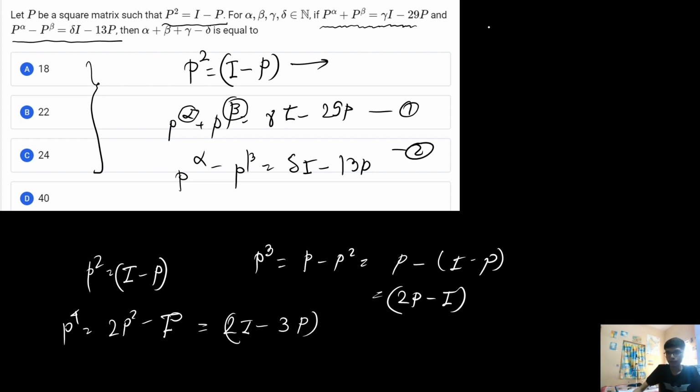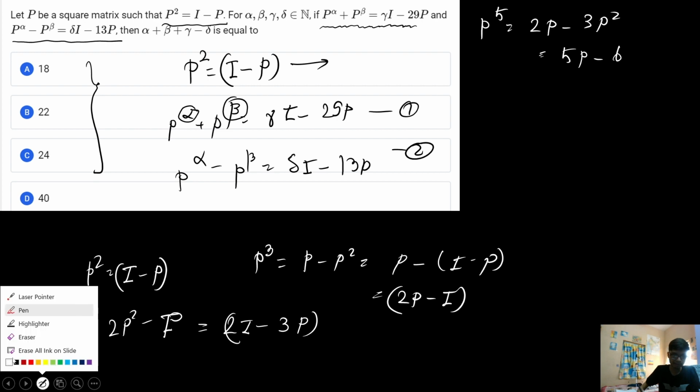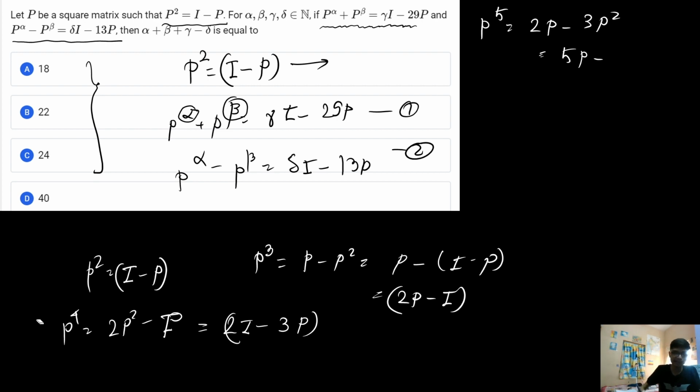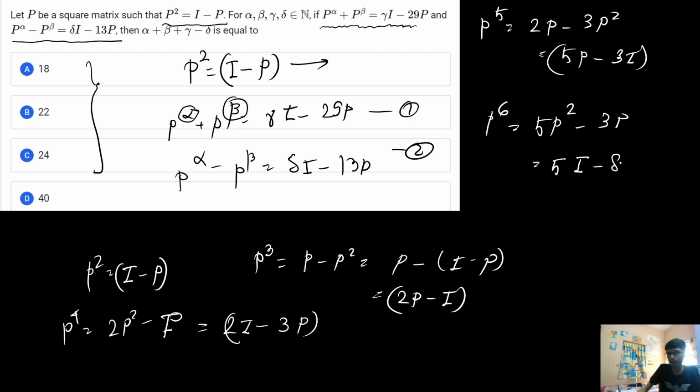Now similarly if I go on and solve for p to the power 5, I will get the result as 2 times p minus 3 times p square. So from here I will get 5 times p minus 3 times identity matrix. Okay, 3 times identity matrix. So if I compute again p to the power 6, I will get 5 p square minus 3p. Now if I compute this result, I will get 5 identity matrix minus 8 times p matrix. Now let us label this result as equation number A.